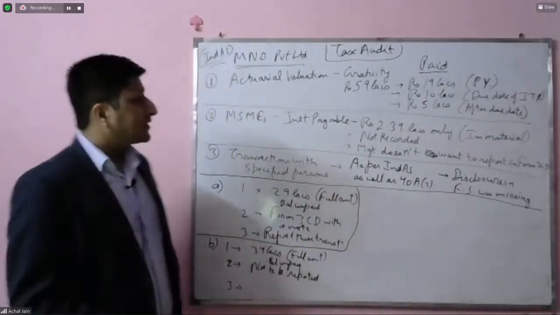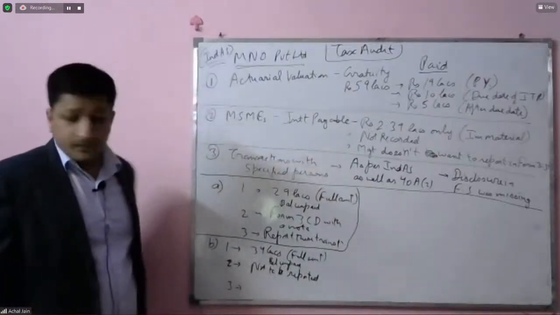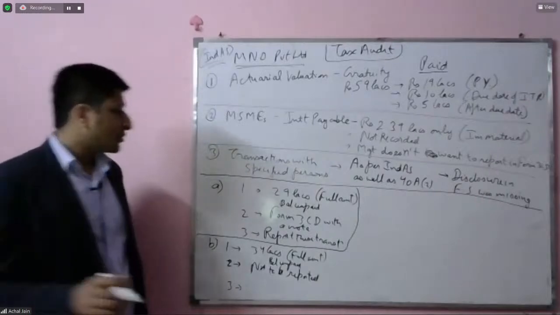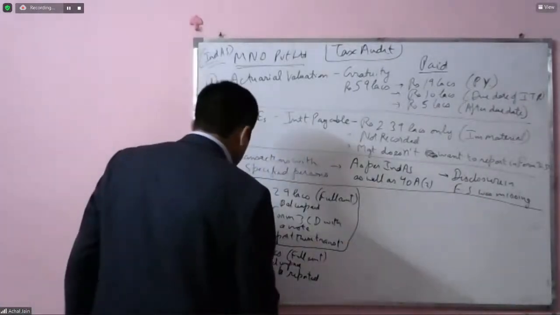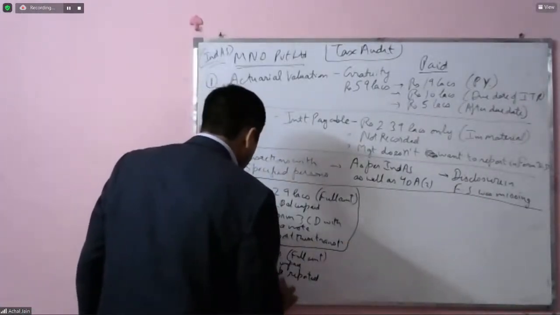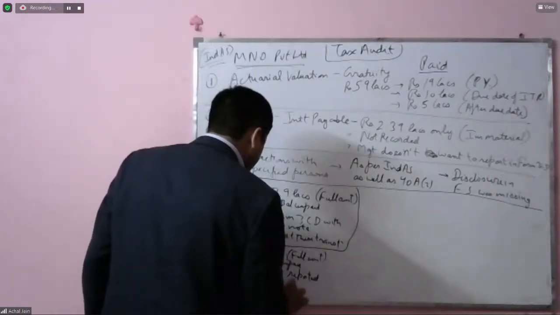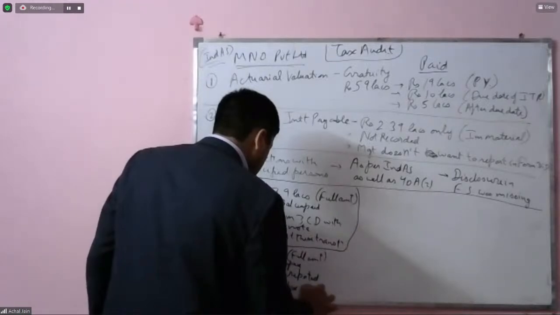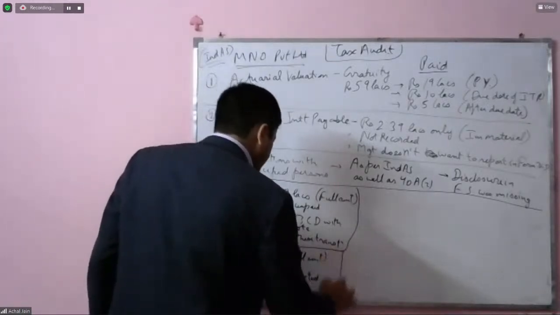For this point number 3, I think the reporting point is valid. So these transactions should be recorded. So this point is similar to what we had in point number 8. Report these transactions.